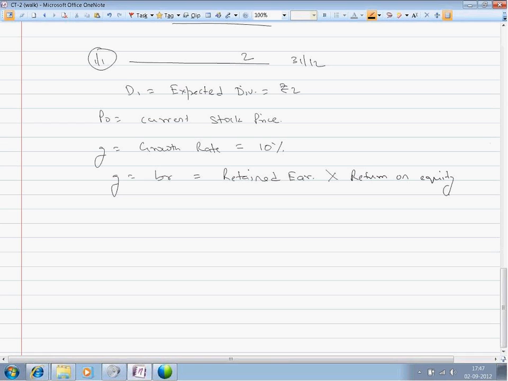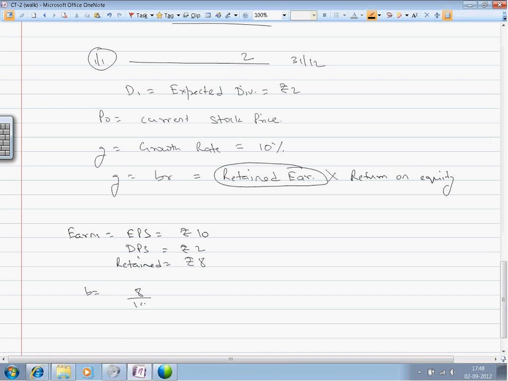Now, retained is the amount of net income which the company has retained. For example, if the EPS of the company is rupees 10 and the dividend per share is rupees 2, the earnings retained by the organization is rupees 8.